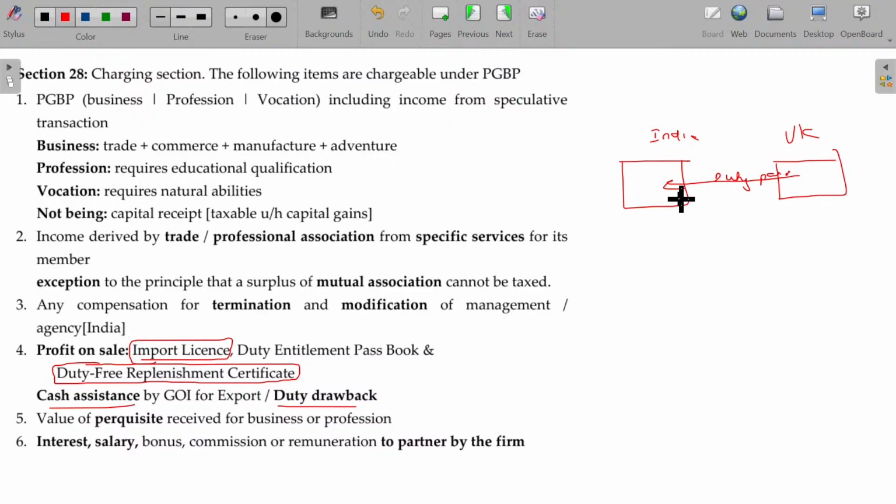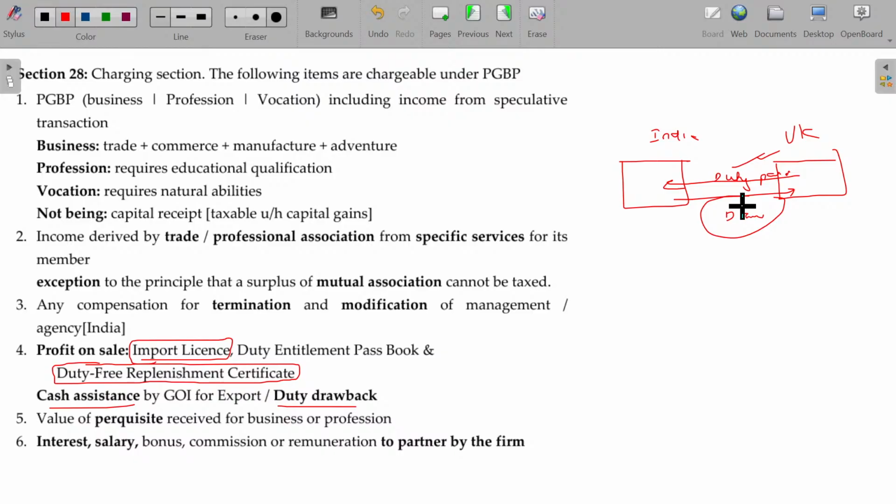Later on, you have exported. On export, what happens? The Indian government is pretty happy. "Sir, I already paid the duty." "No problem, you can withdraw this." So if you are withdrawing, any revenue you get is nothing but PGBP income. Duty is your expense; similarly, duty drawback is your income.